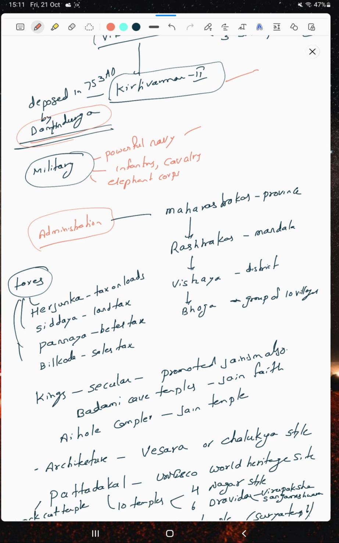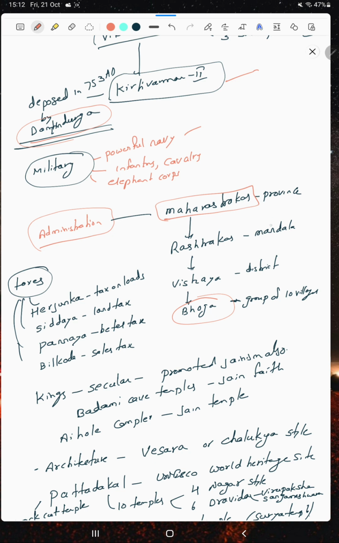The Chalukyas' administration was divided into Maharashtrakas, the top provinces, which were subdivided into Rashtrakas, Mandala Rashtrakas, then Vishaya, and the Vishaya was subdivided into Bhoga. Bhoga is the smallest unit, a group of 10 villages.